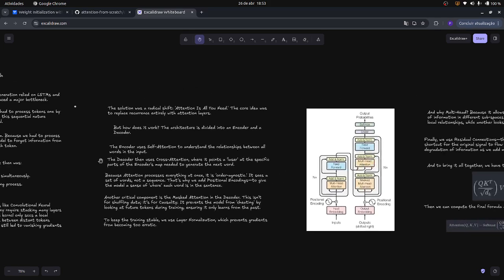So, the solution was a radical shift. Attention is all you need. The core idea was to replace recurrence entirely with attention layers. But how does it work?